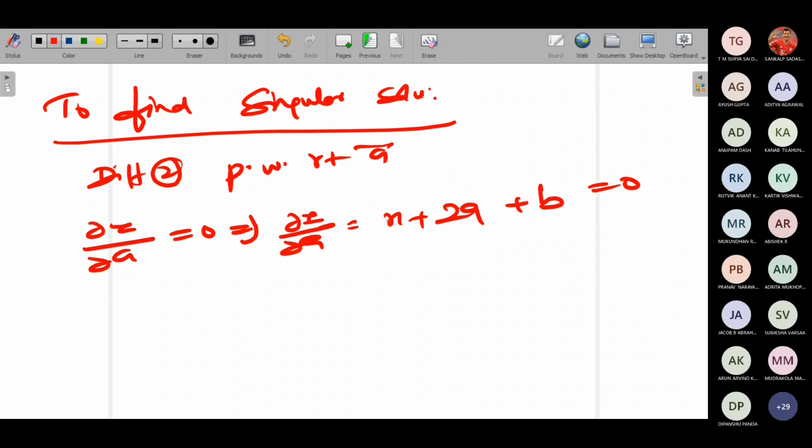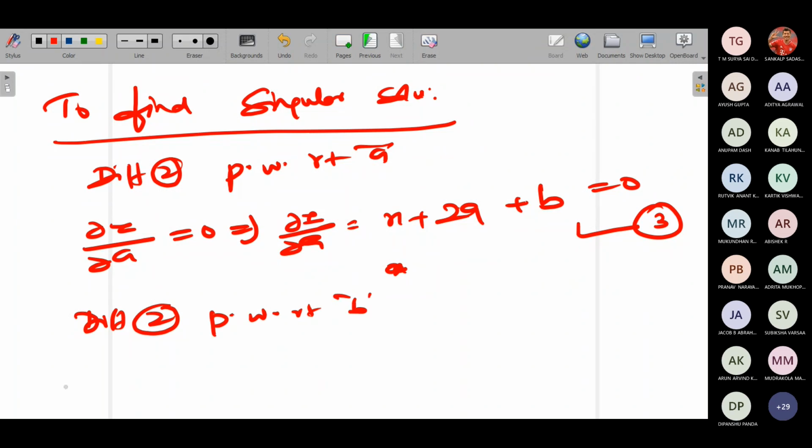So from this, what is our aim? Our aim is to find the values of a and b. So we'll retain it. We cannot do anything first. So we'll get x plus 2a equal to minus b. Take this as equation number 3. Later we'll see what can be done. Similarly, differentiate 2 partially with respect to b. So you get dou z by dou b equal to 0 implies, what is your dou z by dou b? It is y plus 2b plus a.